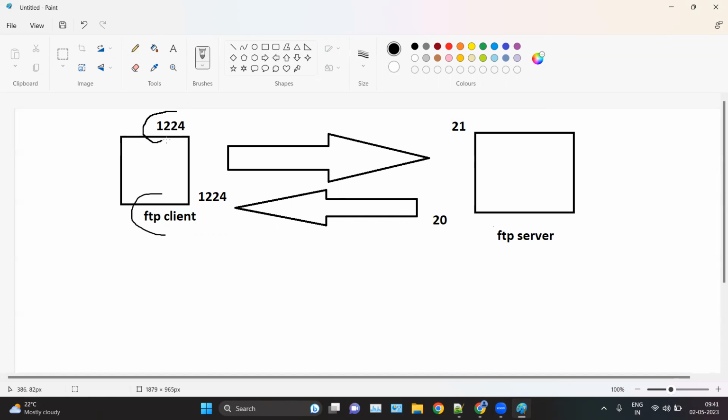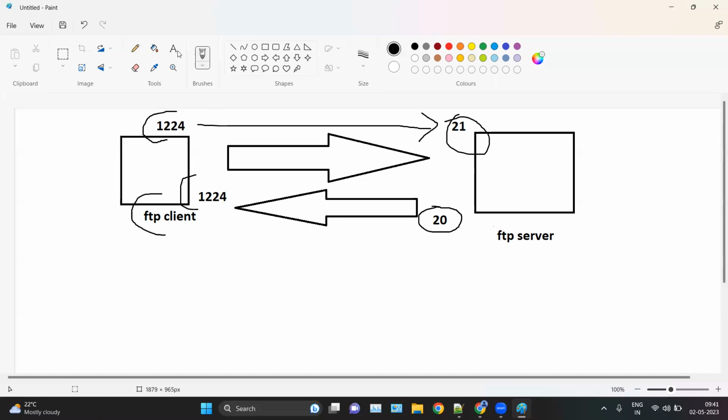So this is in case of active mode, where the FTP client first sends the connection request from a random port to port number 21, which is the FTP port for connection making. And then the FTP server initiates the data channel from port number 20 to any random port. Okay, that is active mode.